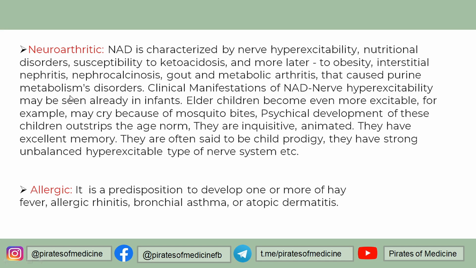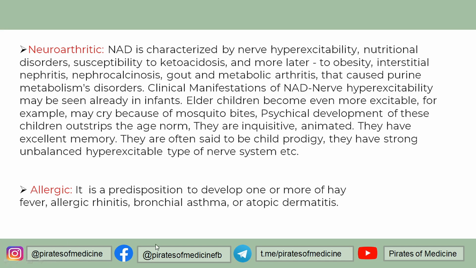And this is due to purine metabolism disorders, obviously. And again, manifestations include nerve hyperexcitability, and the children who have this type of diathesis are called child prodigies because they have excellent memory. So they have a strong, unbalanced, hyperexcitable type of nervous system. So this is neuroarthritic diathesis.